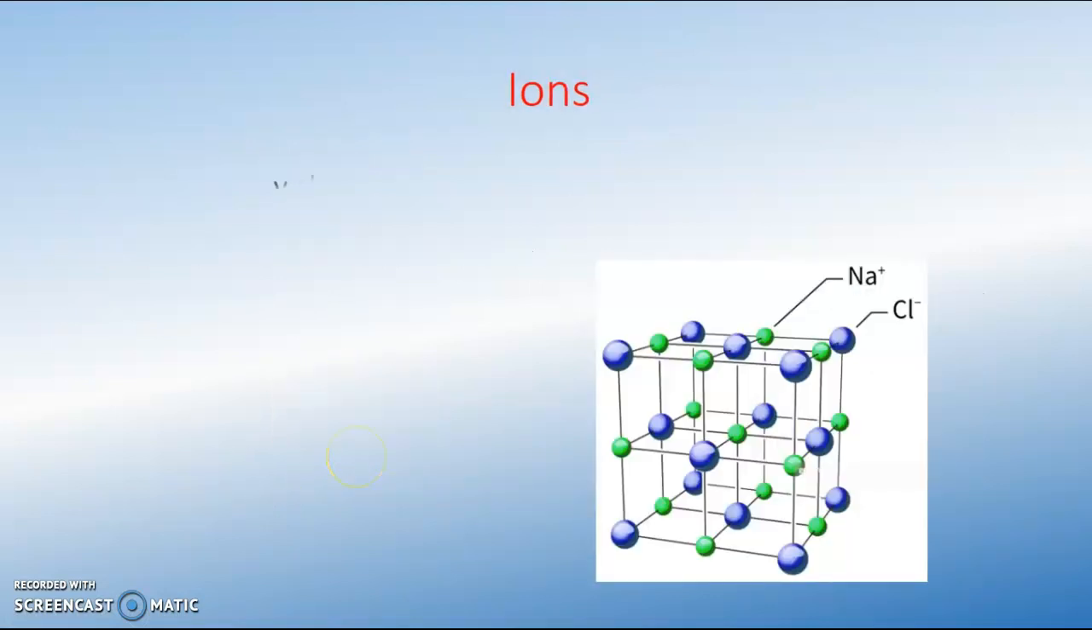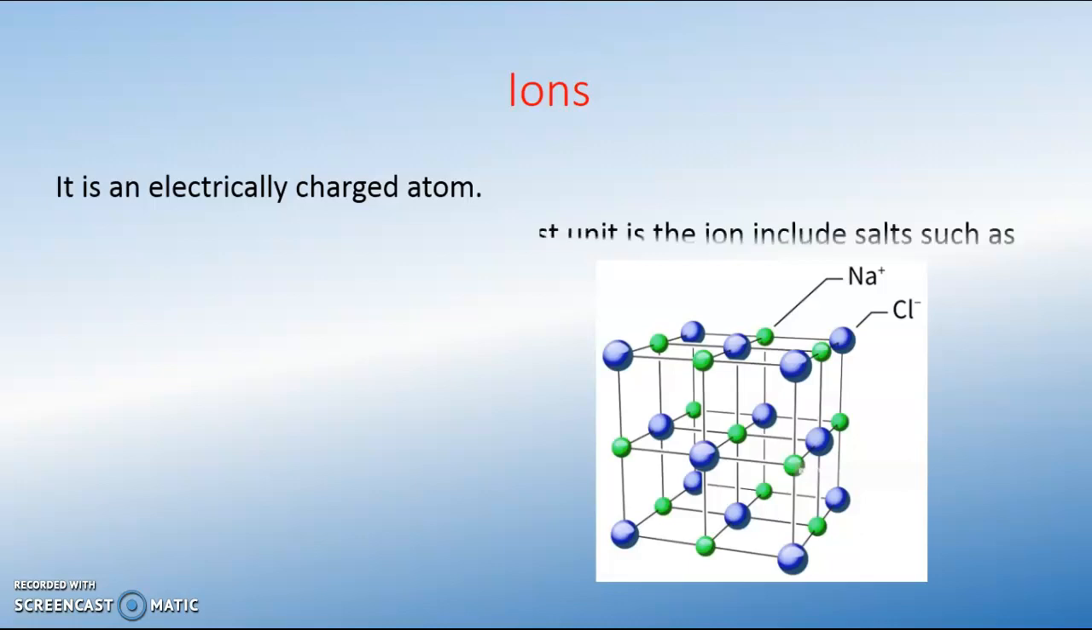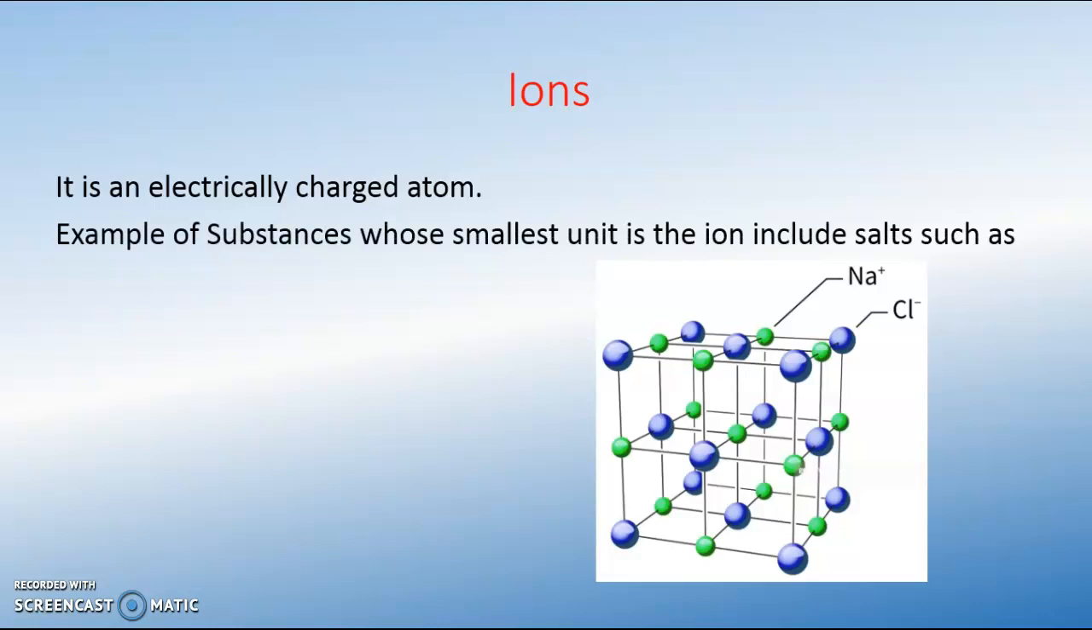Then lastly, let's look at ions. An ion is a charged atom. When an atom becomes electrically charged, we call it an ion. Later on, we will look at how they become charged. So, examples of substances whose smallest units are ions, we can talk of salts, such as sodium chloride.